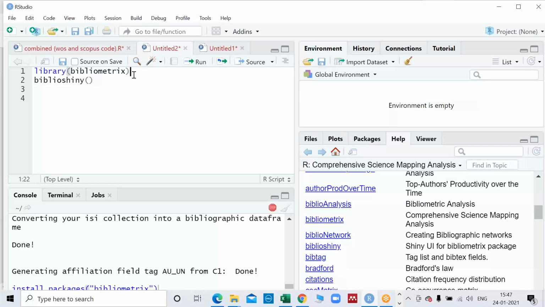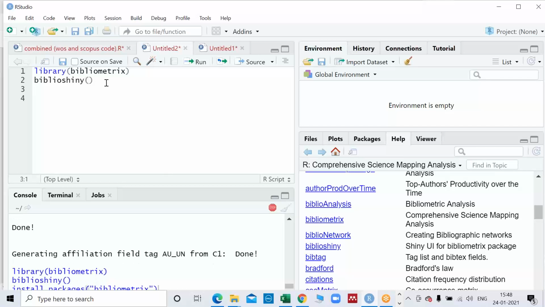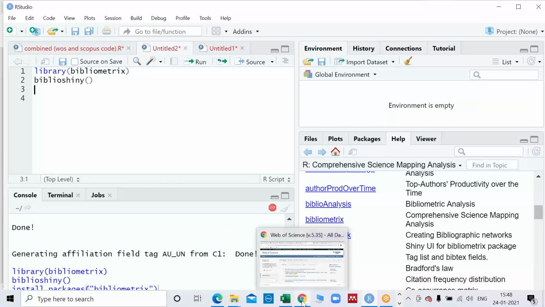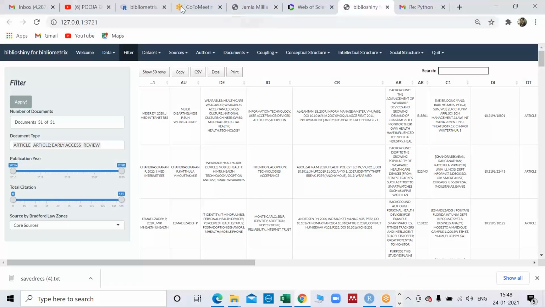So you have to write just 2 coding lines. The first is library(bibliometrix), or you can do install.packages with bibliometrix in inverted commas. Now what this command is going to do, this command is going to call this library for you. Now BiblioShiny is a Quarto-based app. Within bibliometrix, they have developed that. After this, I'm going to enter biblioshiny. Now what will happen, it will open in another window. It will not open here, it will go to your Chrome, right? Or whatever browser you have.